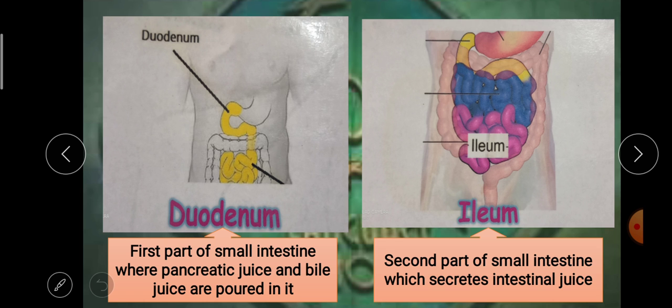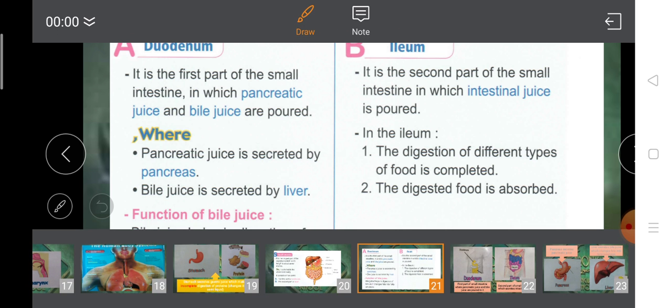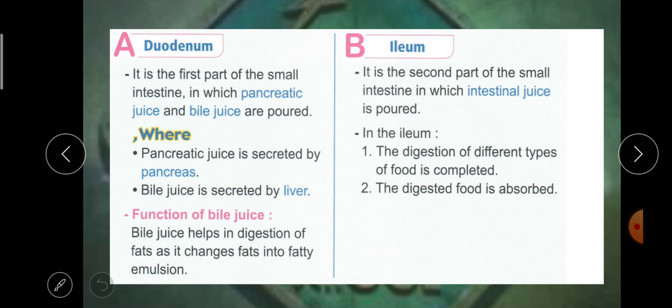Okay? So the duodenum is the first part of the small intestine, where pancreatic juice is secreted by the pancreas and bile juice is secreted by the liver.